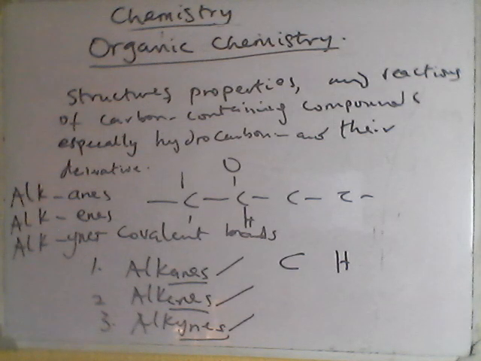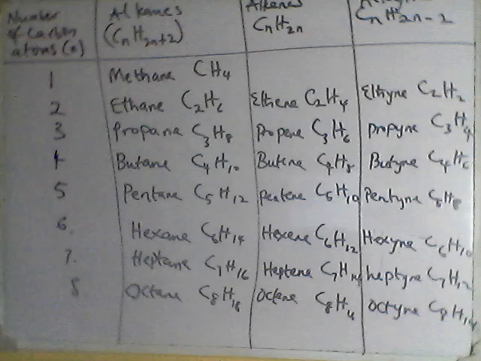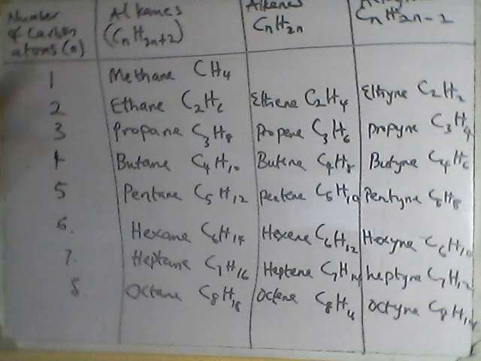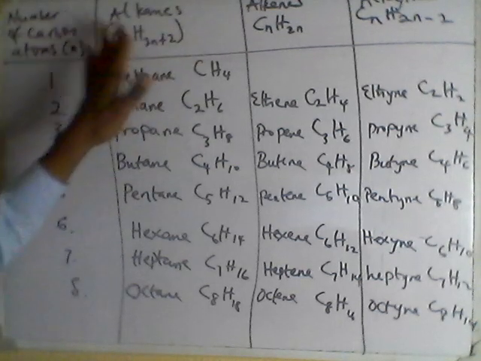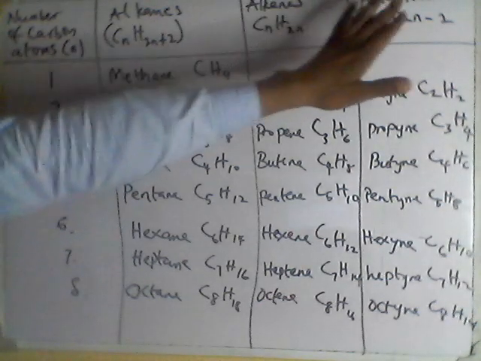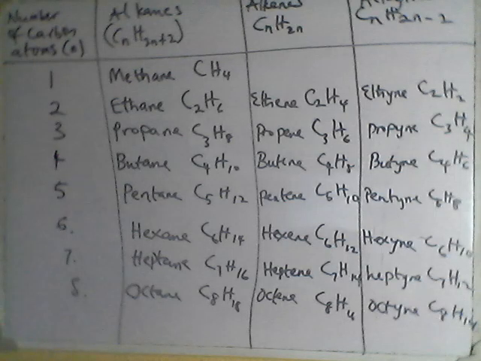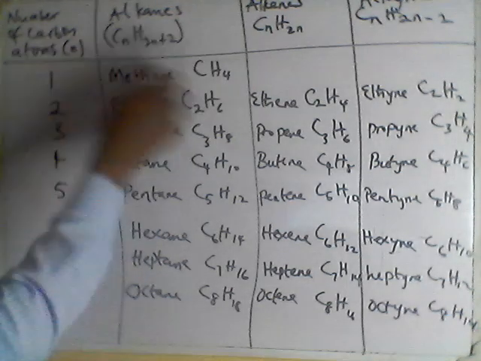We'll dive into these classifications and have a sneak peek review. We'll go into the classes of hydrocarbons, like I said. I have a table here with a broad description of the three classes: the alkanes, the alkenes, and the alkynes. There's a general formula for each of them.